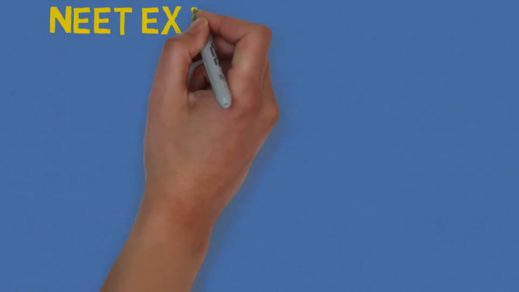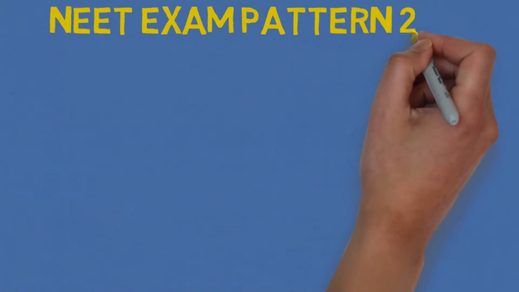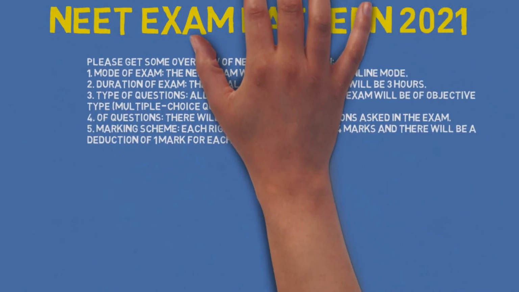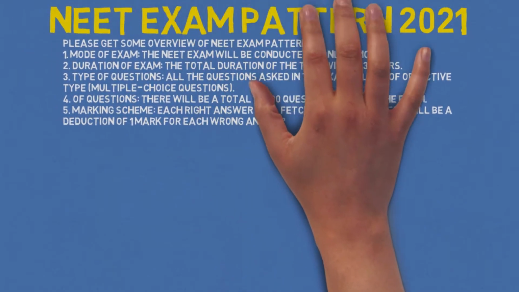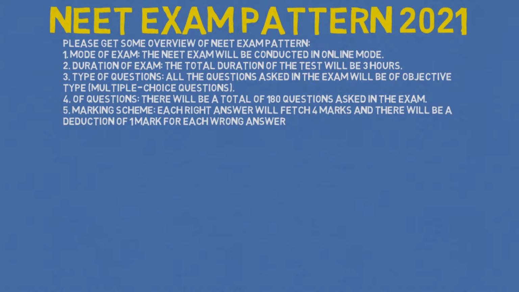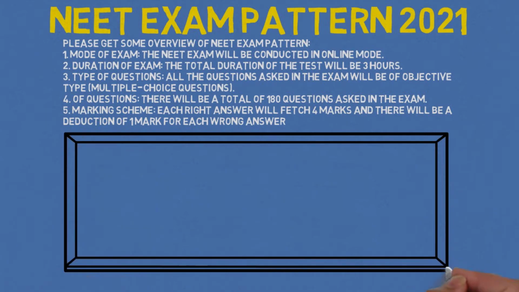Let us discuss the NEET exam pattern 2021. This year, as we know, NEET is online. In 2020, the exam of NEET was a pen and paper test, but in 2021, it's online mode. We know that the duration of the exam is 3 hours. The type of question, that is MCQ, will be asked in NEET.